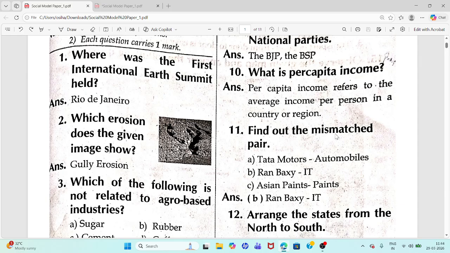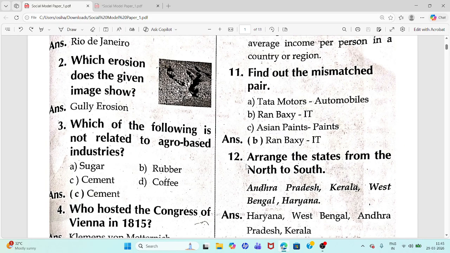11th question. Find out the mismatched pair. Answer: Ranbaxy, IT. So this is non-IT. Ranbaxy is a pharmaceutical company, not IT. Okay. 11th question completed. Now 12th question.